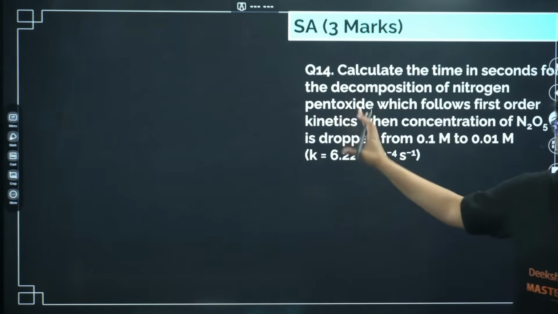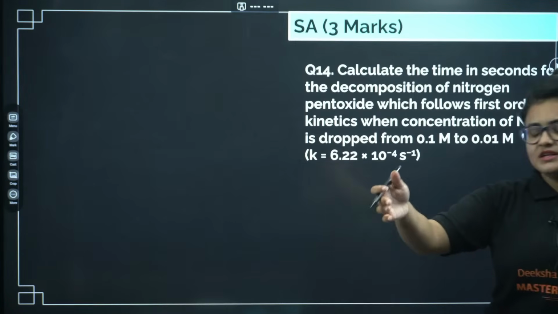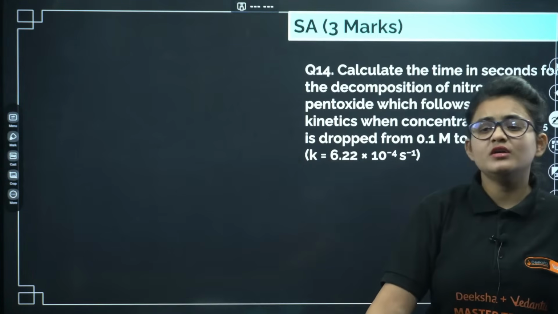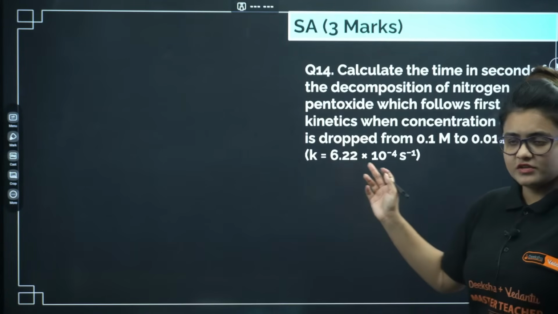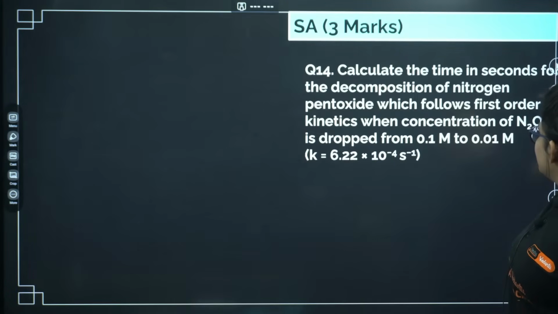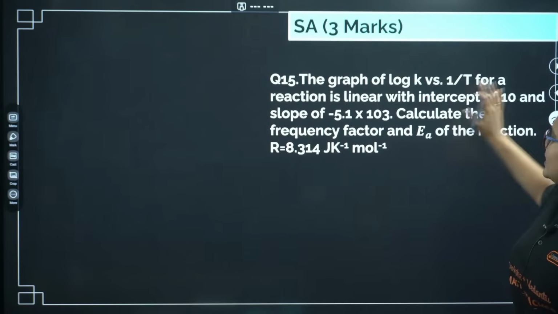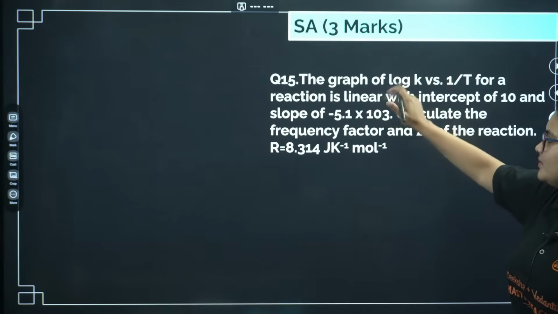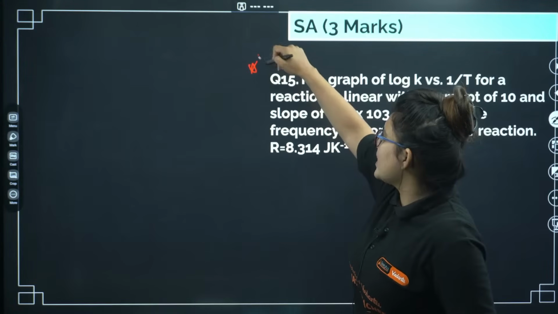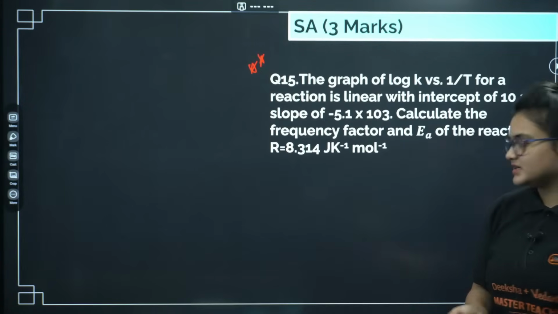So this is the question. I'm not going to solve it here. You can see in the chat the link is pinned already. You can search for this numerical portion and you will get this numerical from there. The answer is also given here. This particular graph-based question is very important for this year. In one case you have to find the A value, that is the pre-exponential factor.